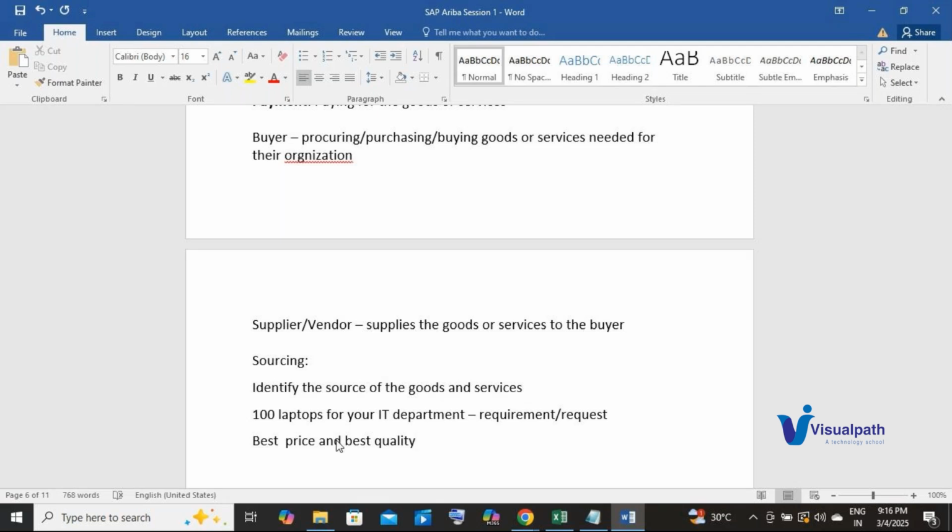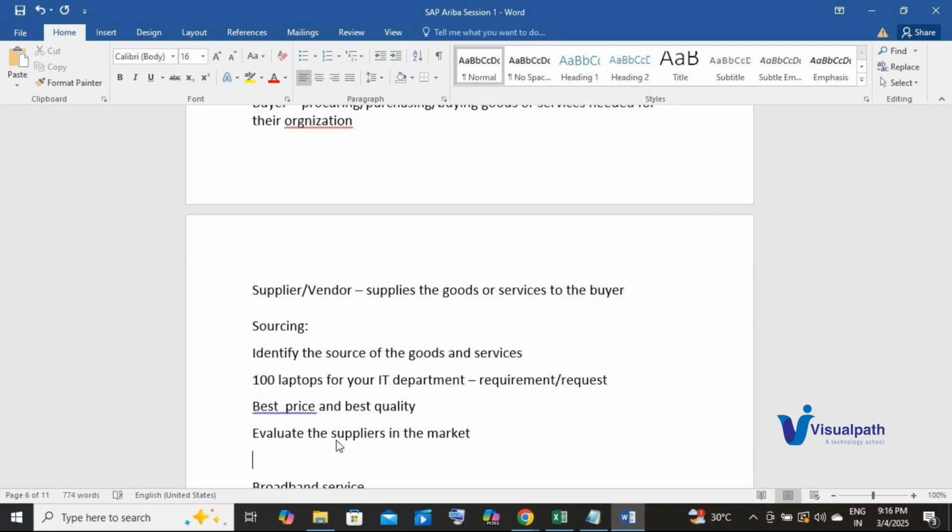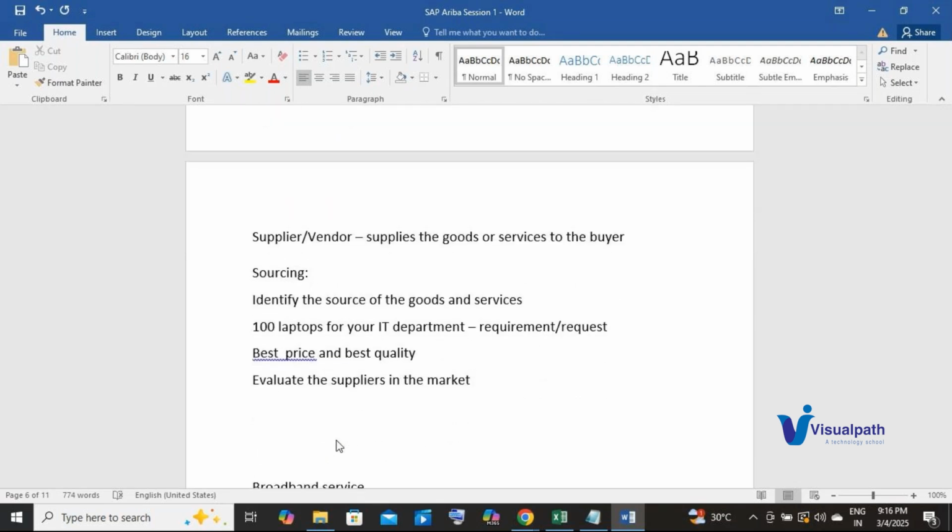Yes. So what I do is I first evaluate the suppliers in the market. Okay. So for example, there are let's say 5 suppliers.